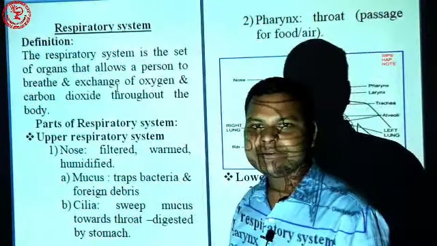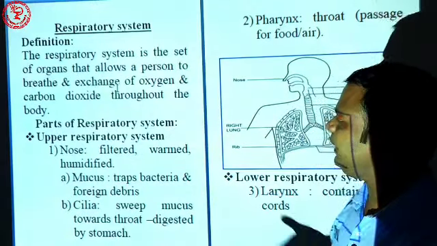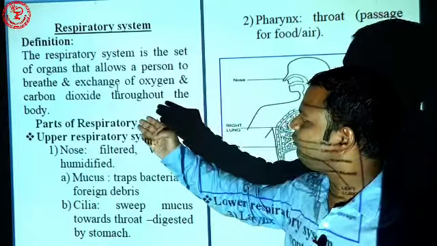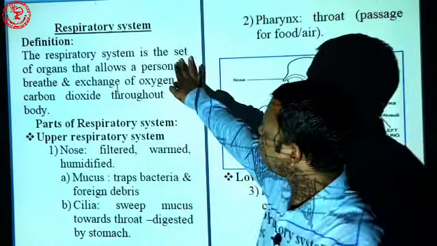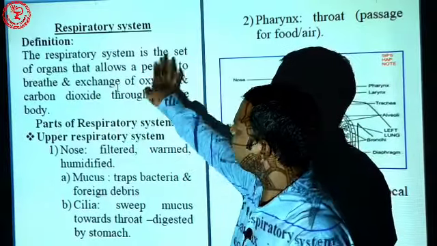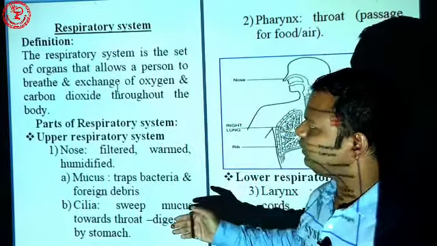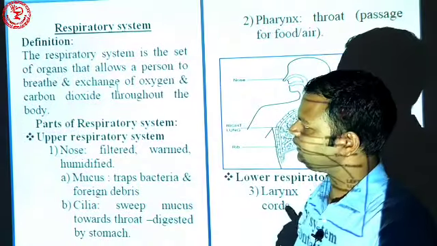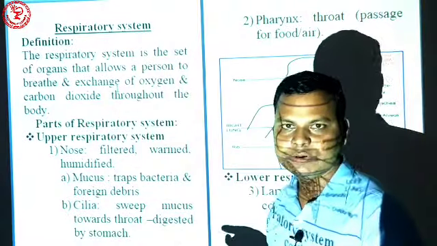The first definition: the respiratory system is the set of organs that allow a person to breathe and exchange oxygen and carbon dioxide throughout the body. So first, the set of organs. What is the meaning of set of organs? That means in the respiratory system different organs are associated, like nose, pharynx, larynx, trachea, bronchi, bronchioles and alveoli.